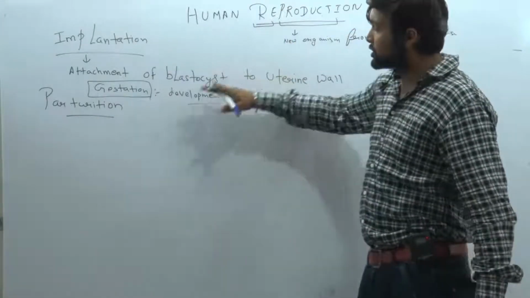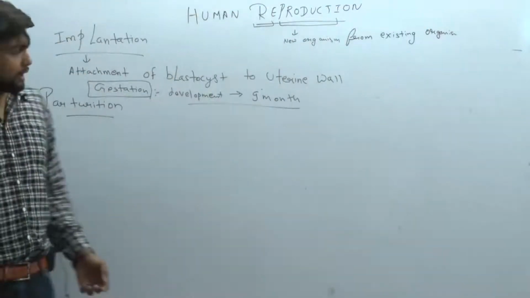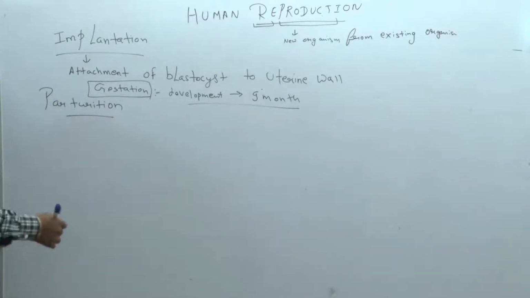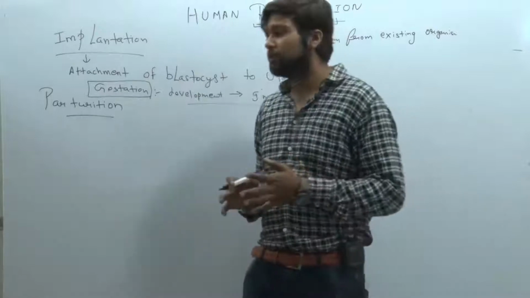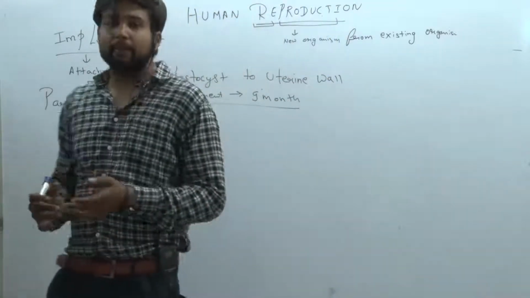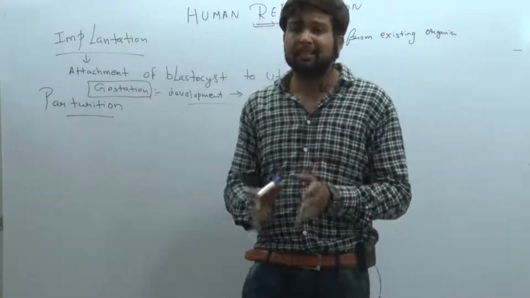So after implantation the process of gestation occurs. After gestation there is what? Parturition. And when the baby is delivered out, he needs what? Some food, some nutrition. As we know, to the newly born baby we don't give outside food. The new baby requires mother's milk.